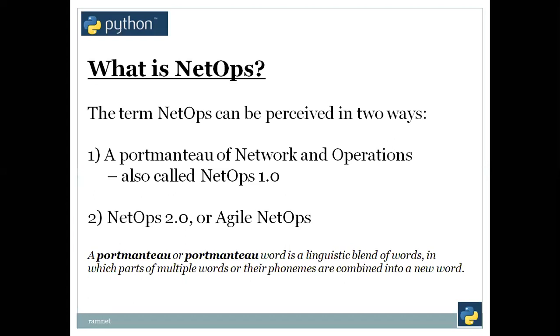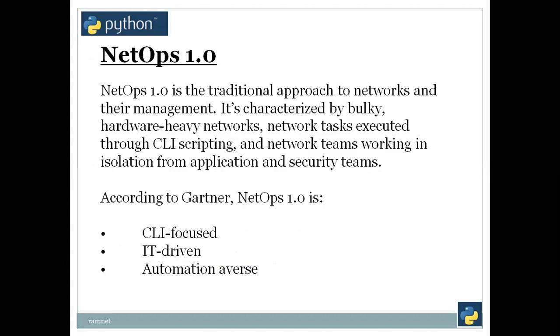Network and operations has been made into NetOps, also called NetOps 1.0. And the next one we have is NetOps 2.0, or Agile NetOps. 2.0 is the latest one that has come up. What is NetOps 1.0? We will see.